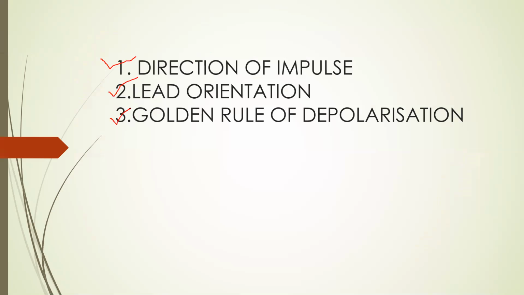So three important things today we saw: direction of impulse, lead orientation to the heart, and the golden rule of depolarization. These three things, if you understood, ECG is done for you. I am repeating my statement: if you understood these three things, ECG is done for you. So you revise. Now we will stop here today, and you revise these things two times, three times, four times, and just memorize it in a better way.